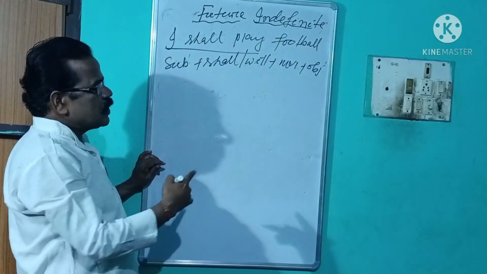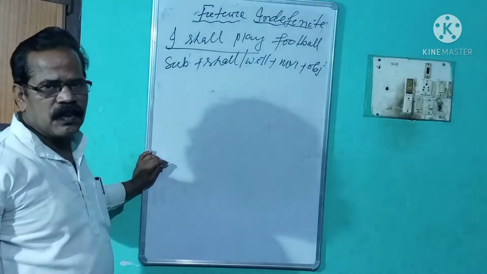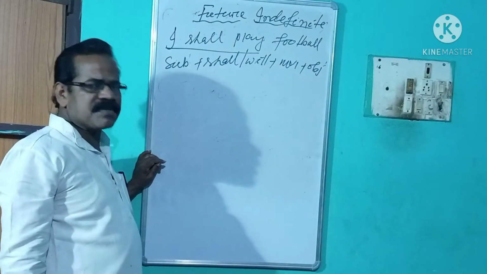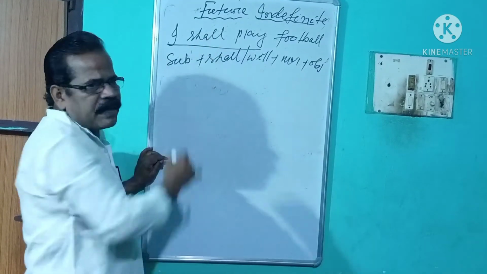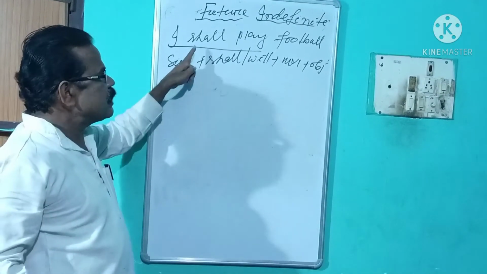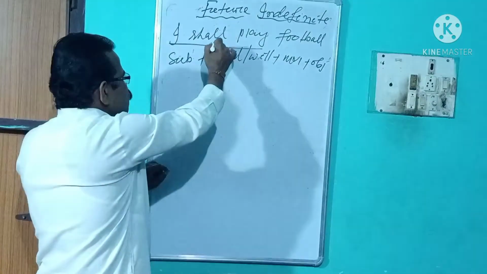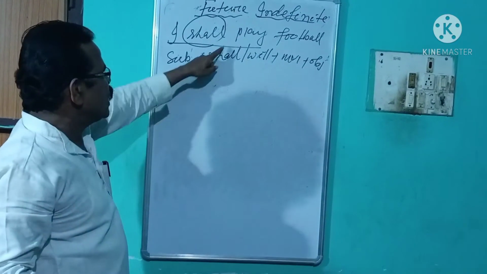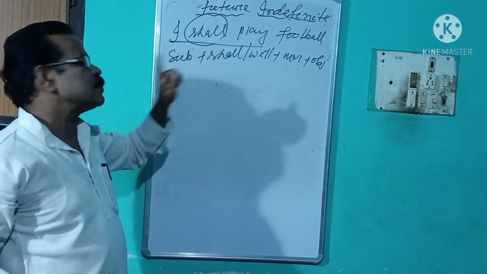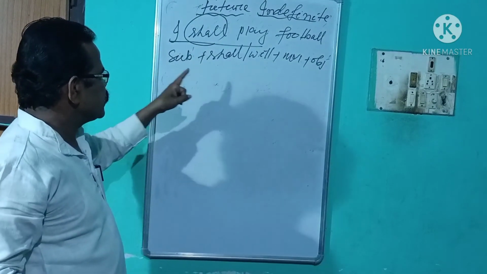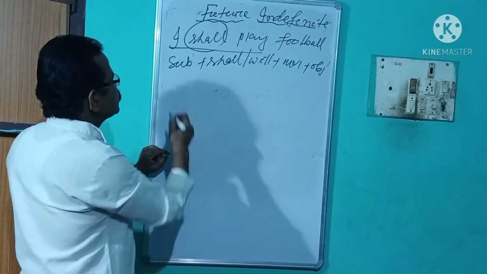Let us change this affirmative sentence into a yes or no interrogative sentence. I have already told you that whenever an affirmative sentence is changed into a yes or no interrogative sentence, the auxiliary comes first, then the subject is put.